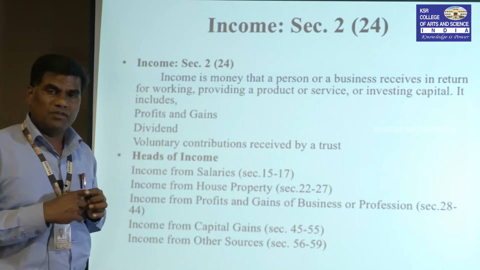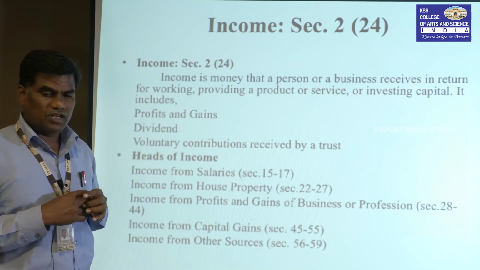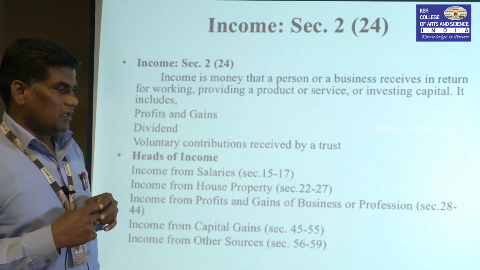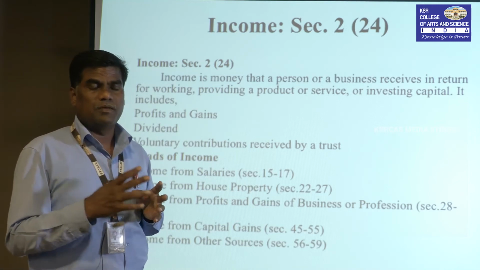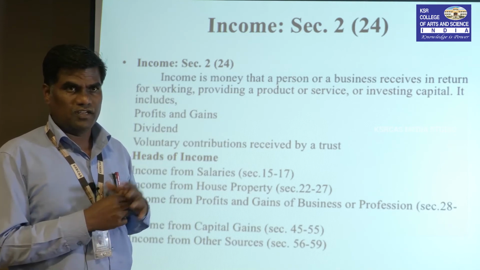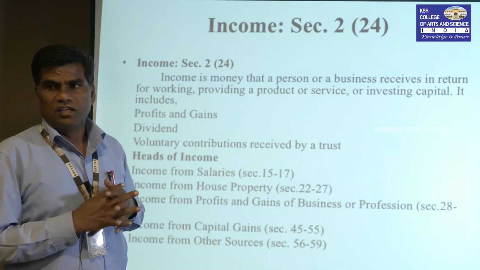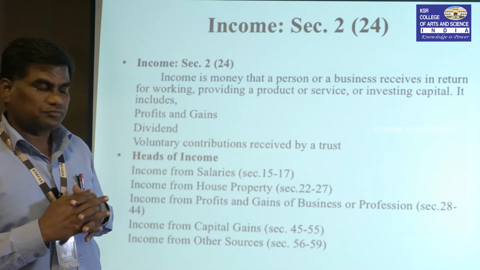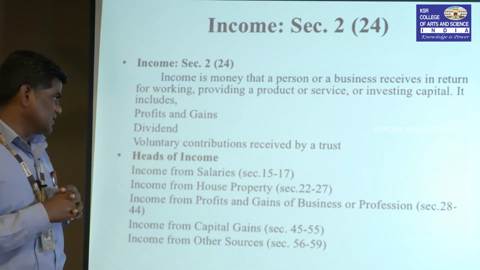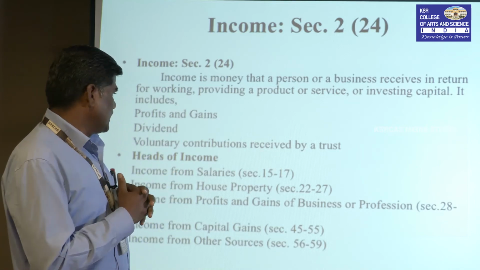And another one, income from profits and gains of business or profession. Business income: a person runs a simple business, buying and selling or trading of goods, furniture. Furniture is bought and sold to other persons. That is business. Any income generated under business is profit.